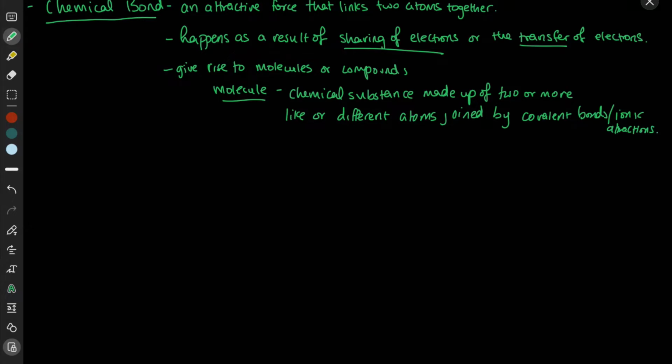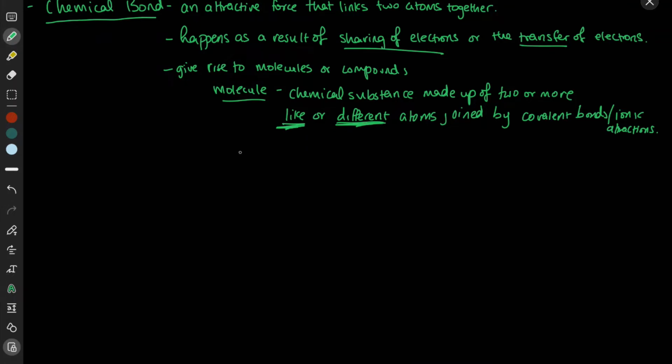Okay, so the key here is that a molecule is made up of two or more like or different atoms. That's the key. It's the fact that it's either like or different atoms. Okay, and they're joined by covalent bonds or ionic attraction.